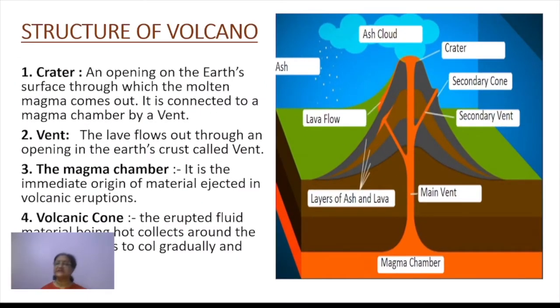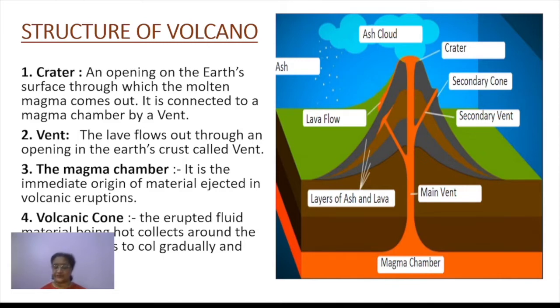And the third is the gaseous matter. Several gases are released out of the volcanic eruption, along with water vapor in large amount. So these are the products which come out of a volcano.